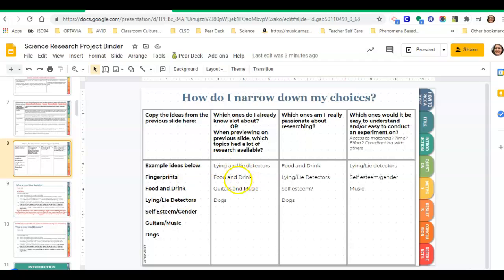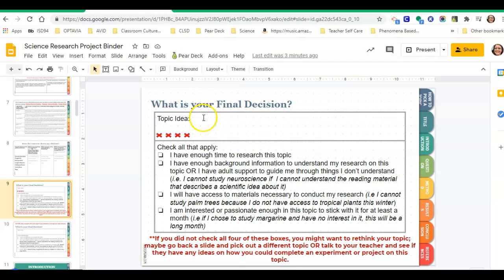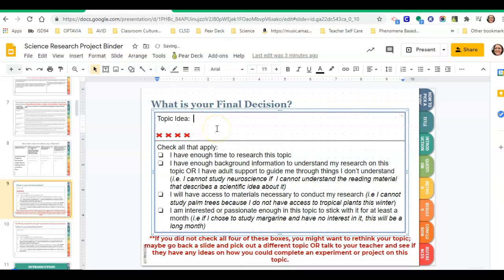So the first one that pops out to me here is food and drink. I know a lot about it already. I found a lot of research. I'm super passionate about learning about it. So I'm going to go back now to this slide and I'm going to just add in, for right now, my topic idea is going to be food and drink. And I'm going to go through this checklist and see if I'm able to check all these boxes.